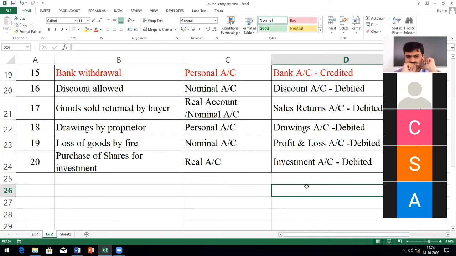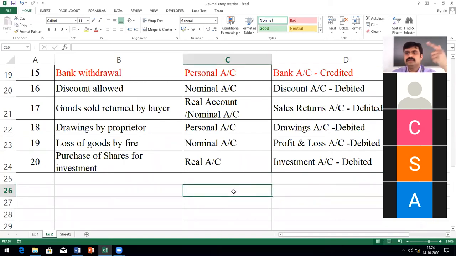Sir, how many marks is this question for? This question will not come for the exam. This is for you to understand the basics of accounting, how to make a journal entry. Journal entry will come for your exam, this will not. This is mainly for you to understand the types of accounts and how to apply the rules of accounts. When I start the real journal entry problems on the board, I will not be going so slow. Take it from me, I'll be going fast. So this is mainly for you to understand how to apply the rule of each account: personal, real, and nominal. This is only an exercise.